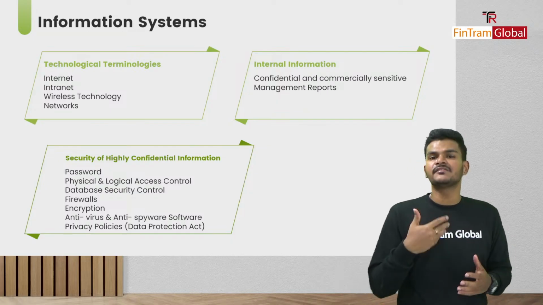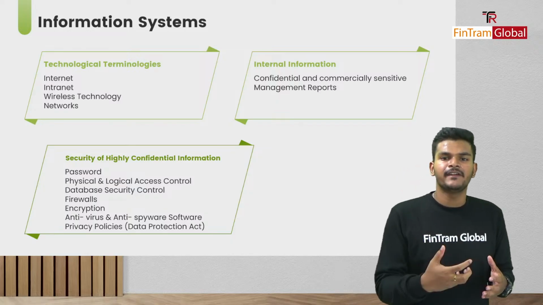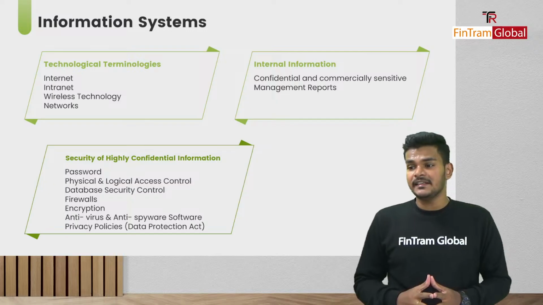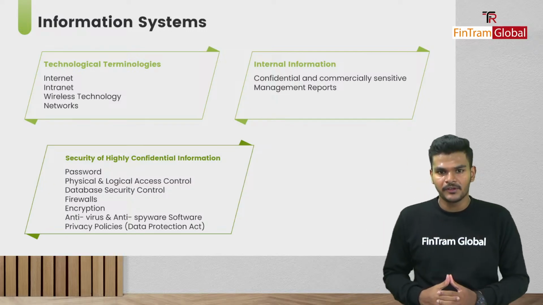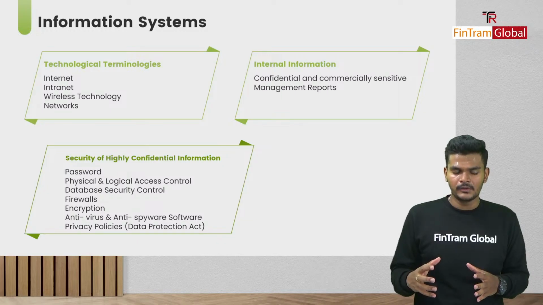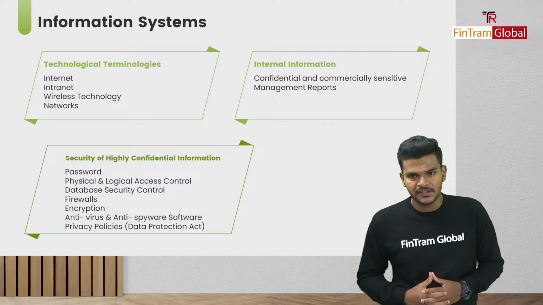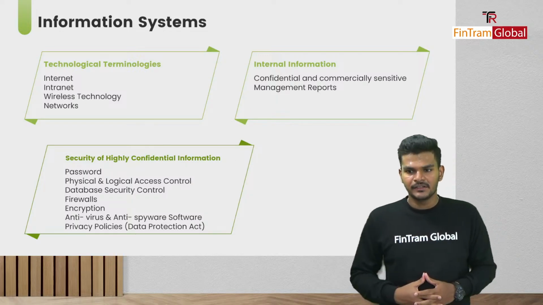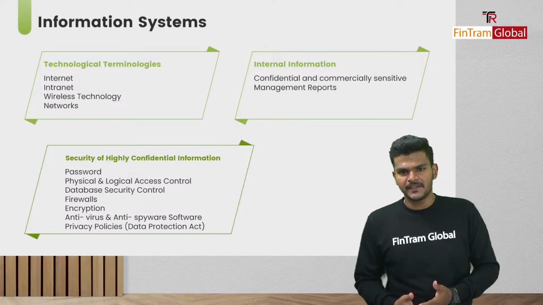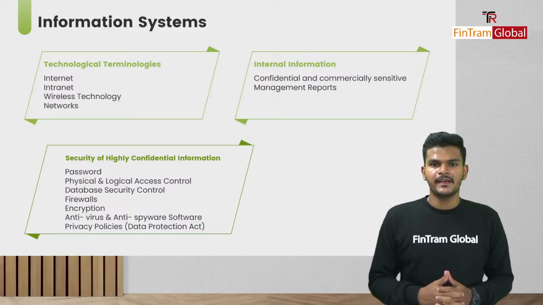And then comes intranet. Now what is intranet and how is it different from the internet exactly? Intranet is basically a private network. Okay, folks, it's a private network run by certain organizations in which only authorized personnel can access. So that's what an intranet is all about. And then we have wireless technology, which is basically accessing the internet through wireless devices, right, without any cables.